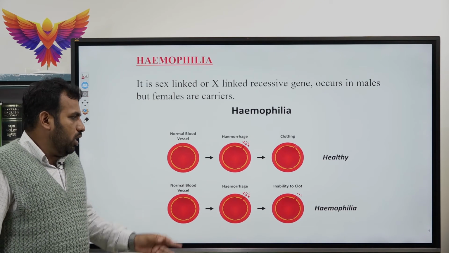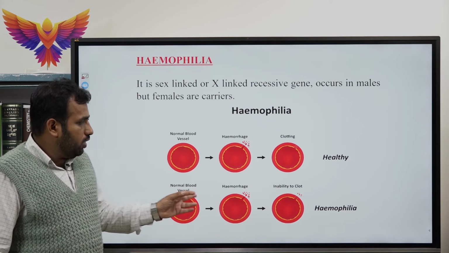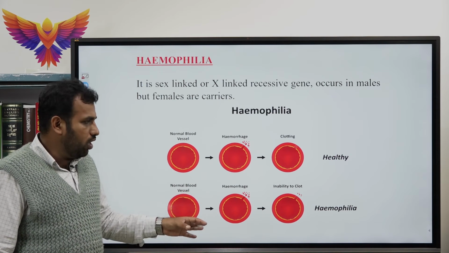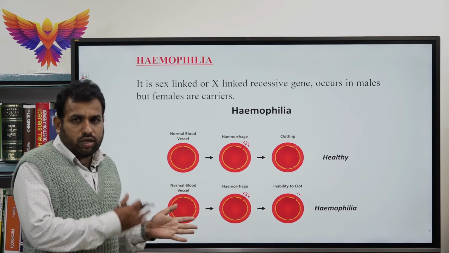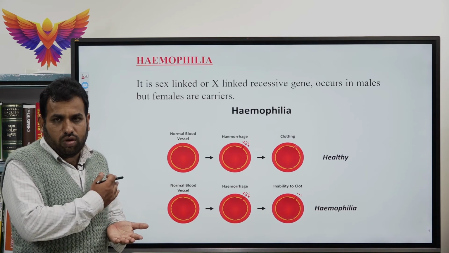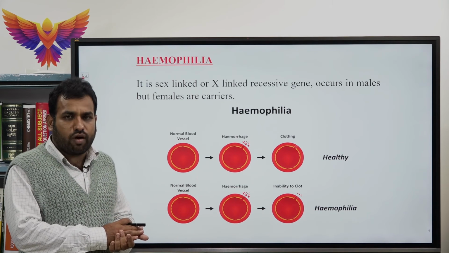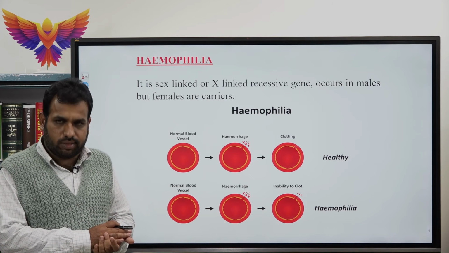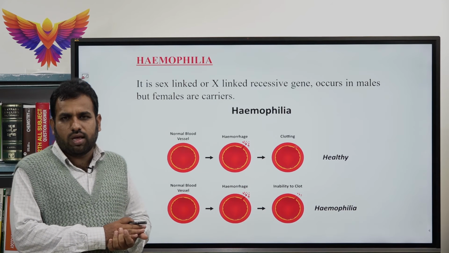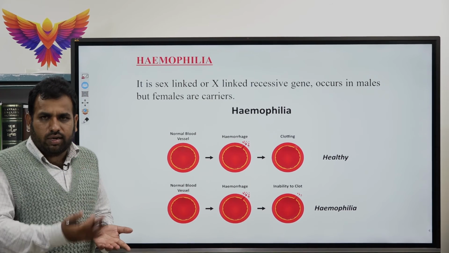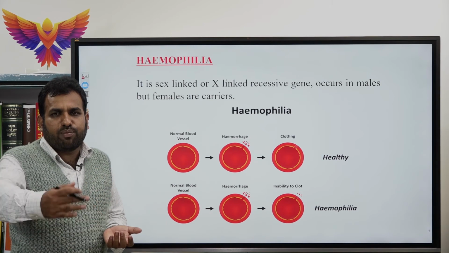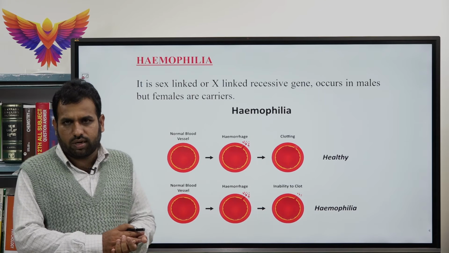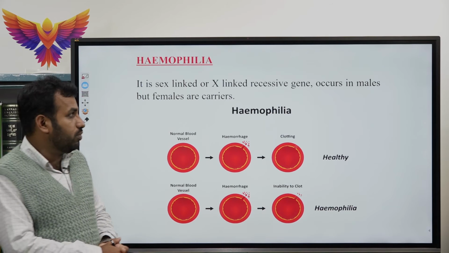That means the normally particular enzyme or the clotting factor will not allow the blood to clot. So, a small cut or wound will result in the continuous flow of blood. It is also called bleeder's disease, as the loss of blood in the body results in anemia of the person. Okay, that is about hemophilia.